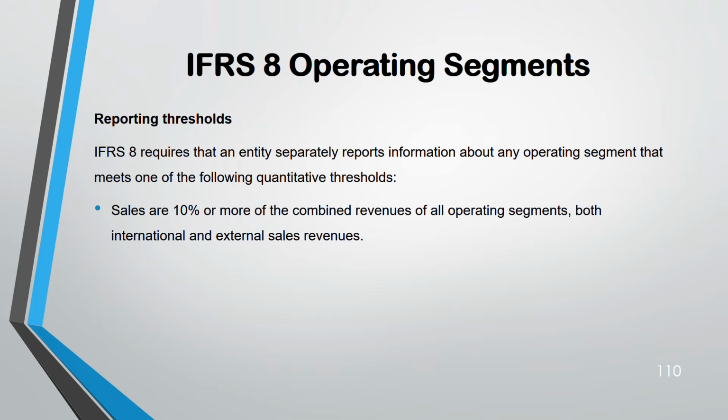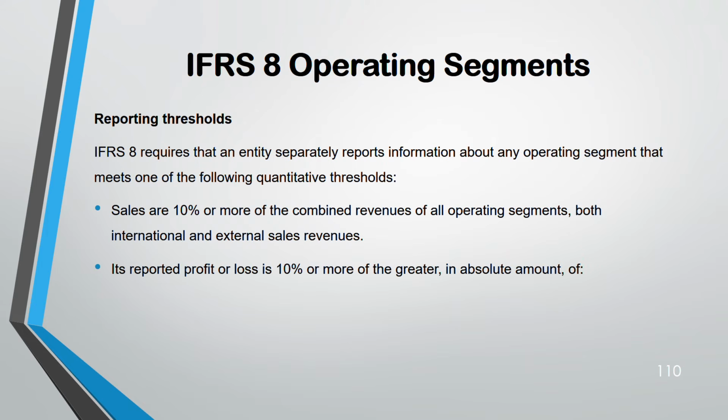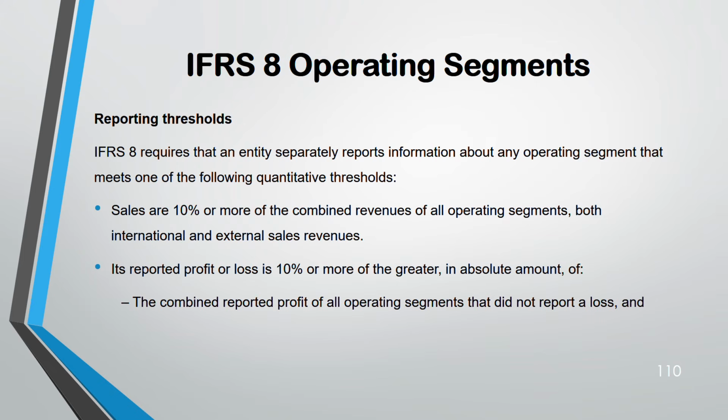But remember that sales have to include both internal as well as external sales revenue. Okay. When you combine all the revenues from all the operating segments, the segment has to be 10% or more of that. Second, profit is the same way, profit or loss. But for profit or loss, you have to do one additional thing. Profit you have to add up separately, loss you have to add up separately. In absolute terms, check which one is the greater.